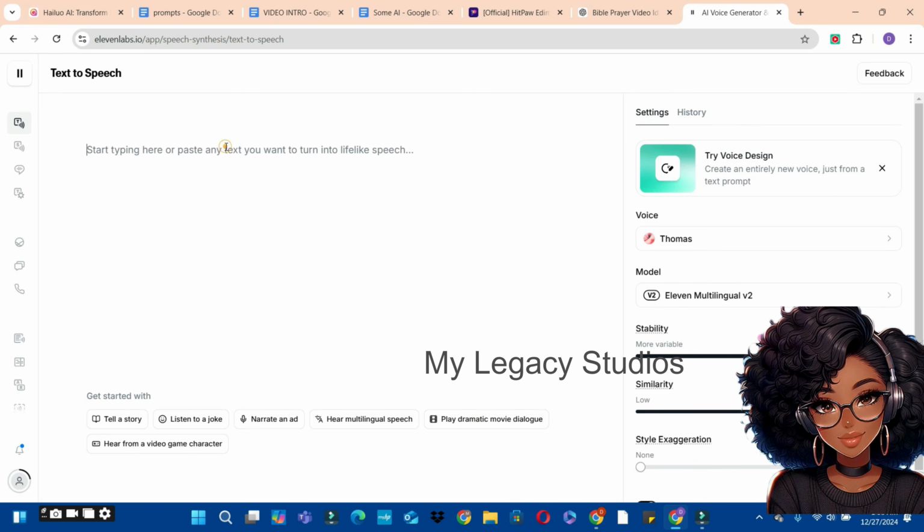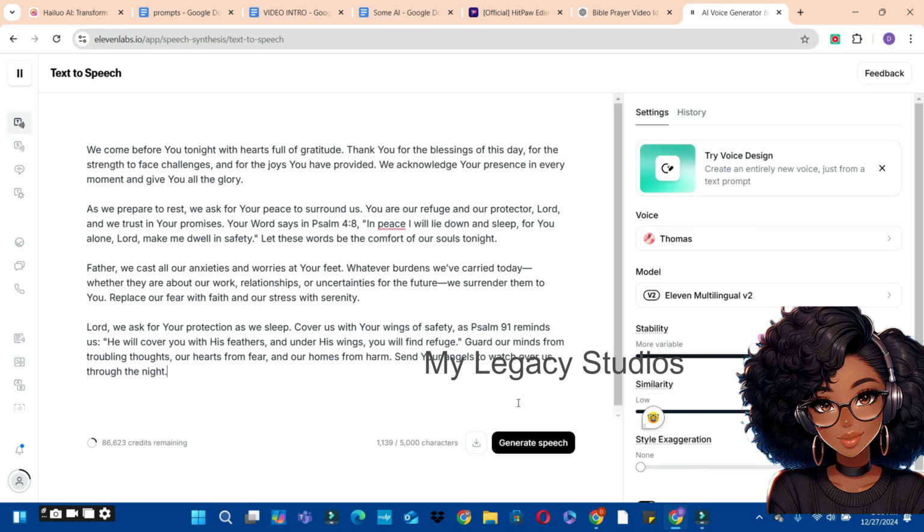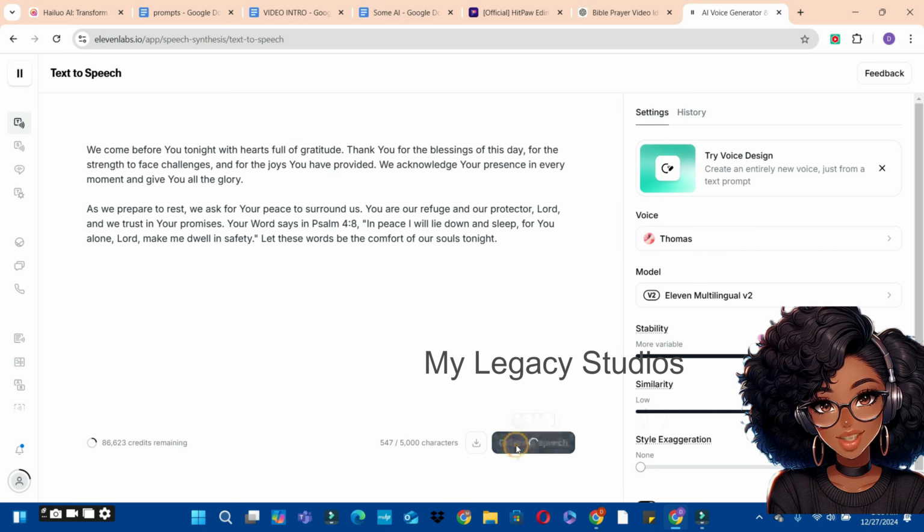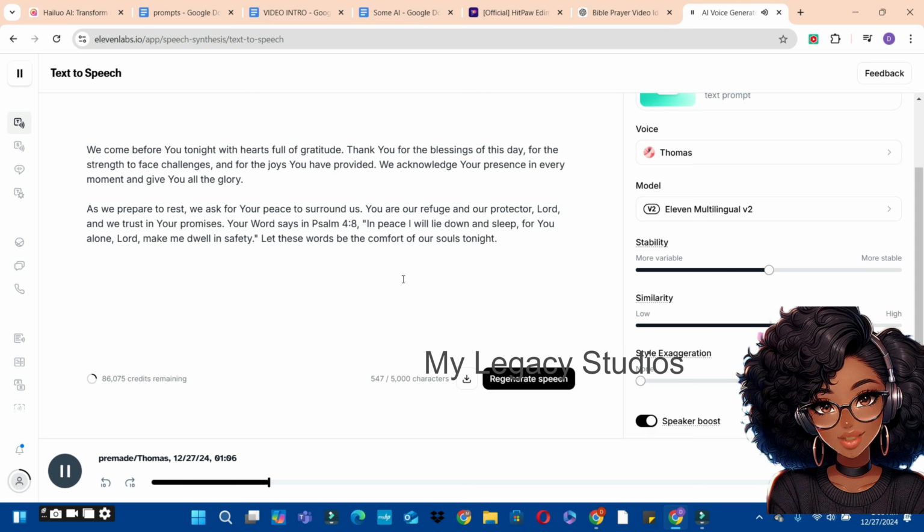Go back to 11 Labs and paste your script here. Now click on the generate button to generate a voiceover. The voiceover has been generated for us. What I'm going to do from here is to click on the download button to download that onto my drive.